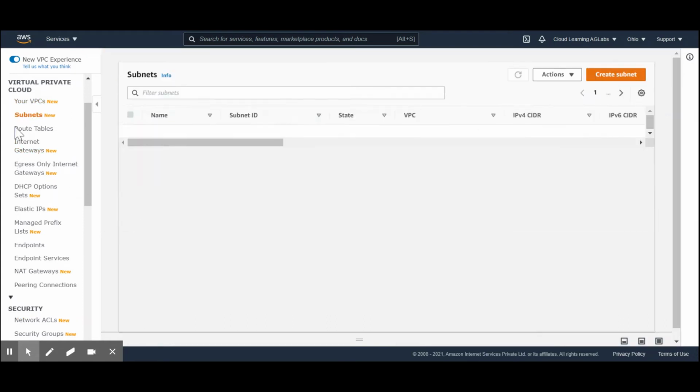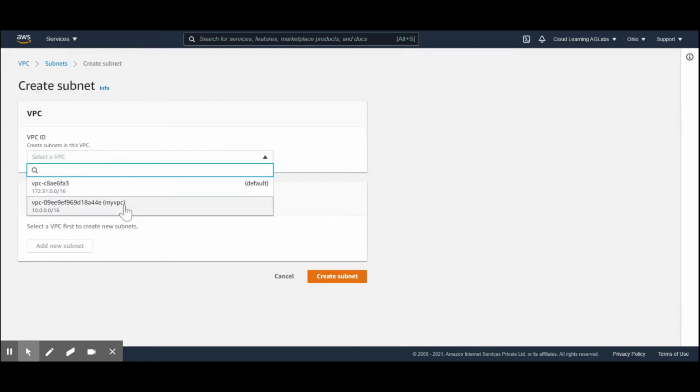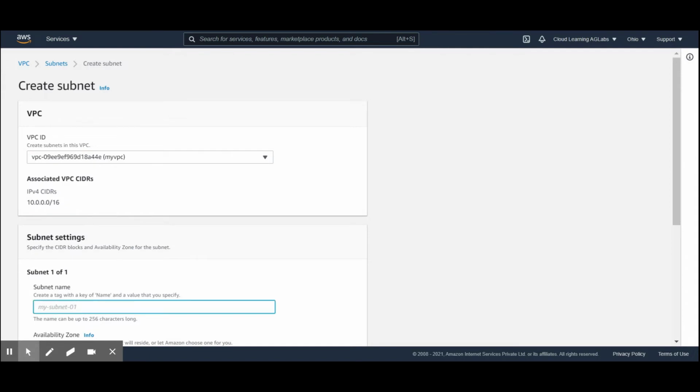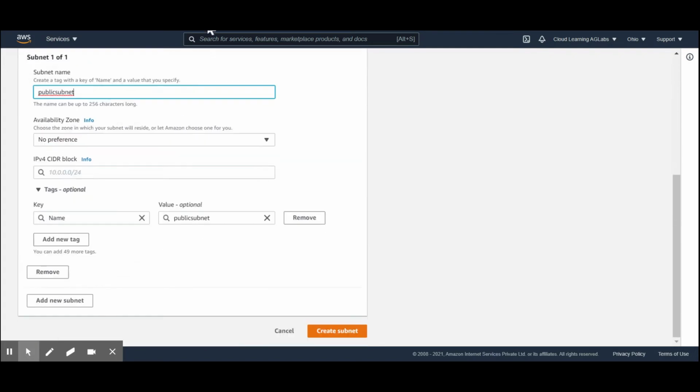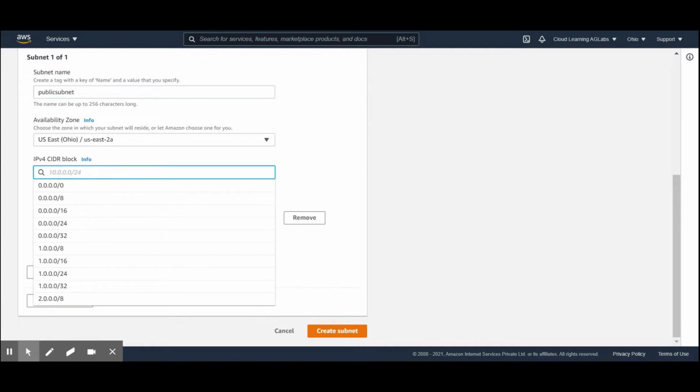So now what we will do is go to the subnet section and create our subnet. First we will create our public subnet, which will be able to communicate with the internet. Then we have to select the availability zone. One subnet can be associated to a single availability zone. Please keep this in mind, because there will be some questions coming up in your certification exams or interviews on whether a subnet can span different availability zones. That is not allowed. We can associate one subnet to a single availability zone.